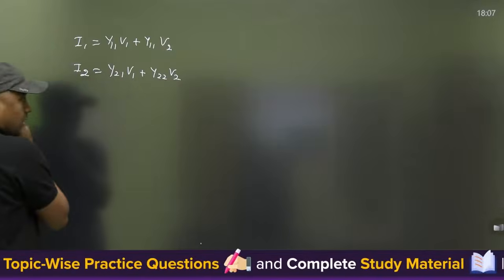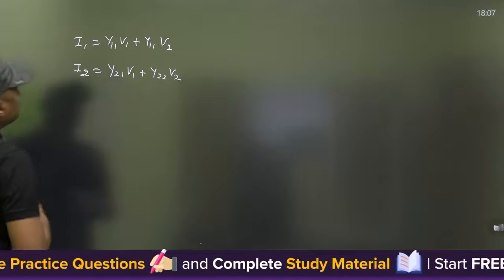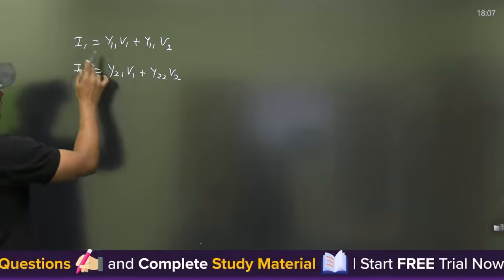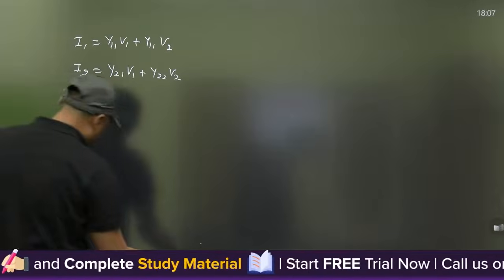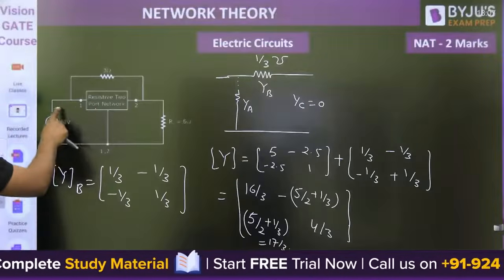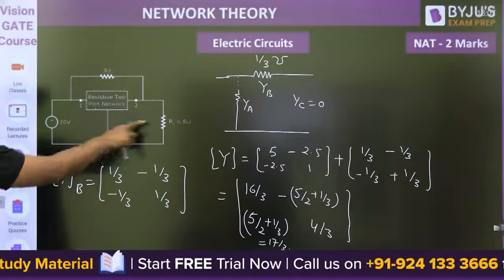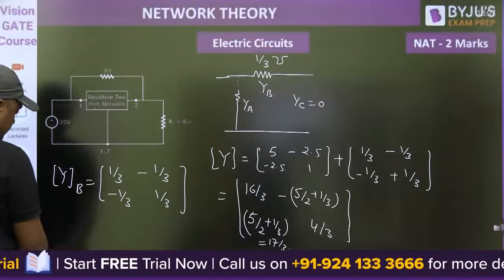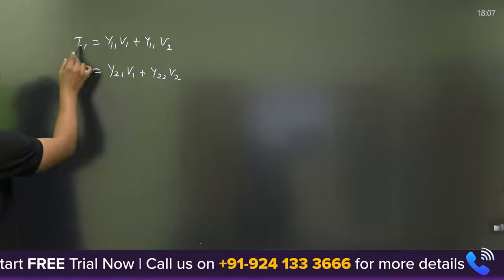Now how can we find the I2? Y12 is given, this is I1, V1 is 20 volt, and R1 is 6, RL is 6.